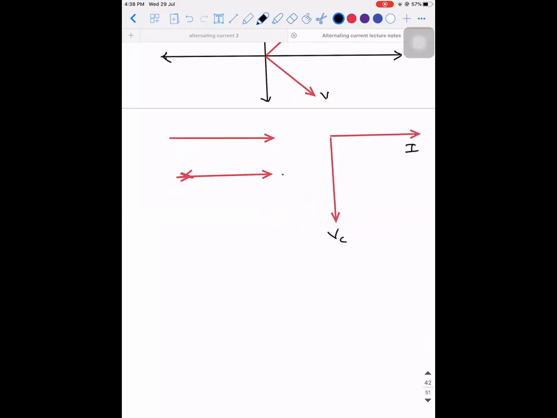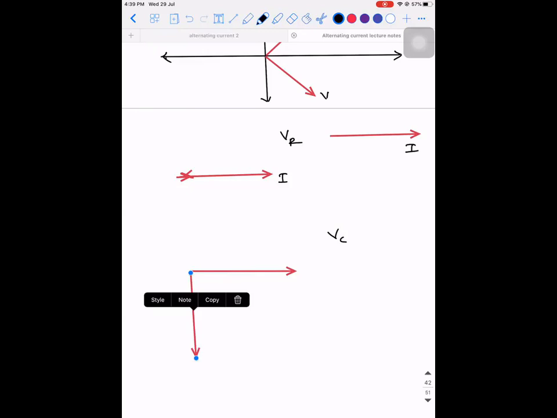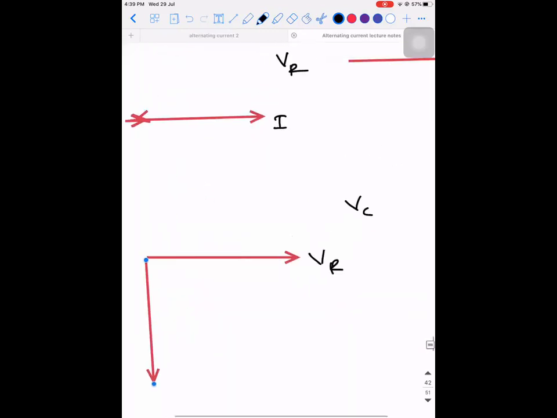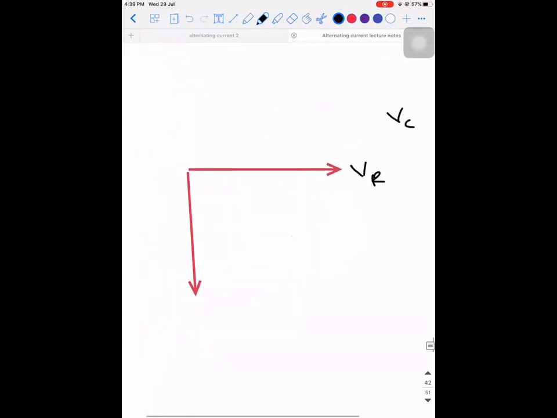If I take this VR and keep it here, and take this VC and keep it here, how are they? They are perpendicular, and VC is lagging, downward.